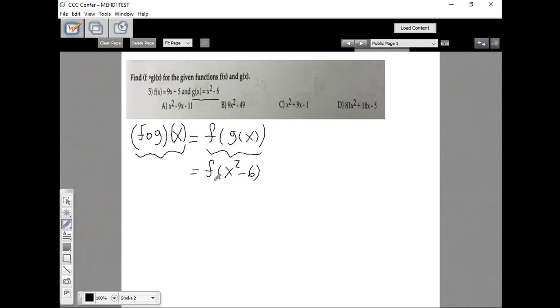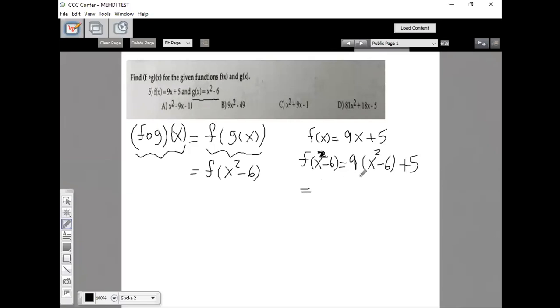But how do you find f of anything? You have to go to the f function. The f function is 9x plus 5. And we know how to evaluate f of x squared minus 6. Everywhere I see x, I'm going to put x squared minus 6, and then plus 5. So this would be f of x squared minus 6.